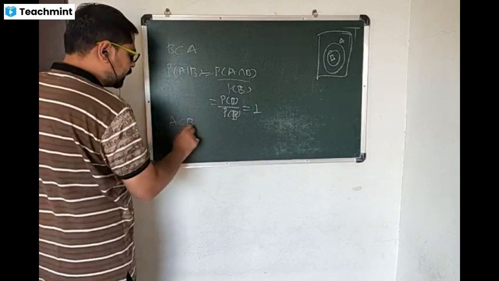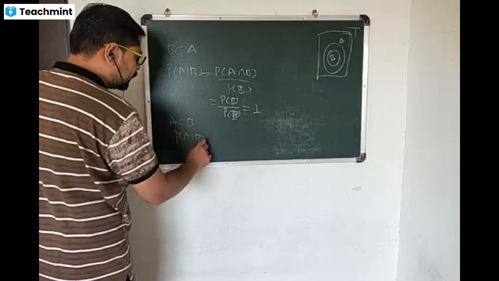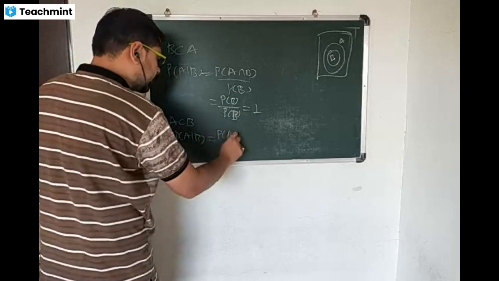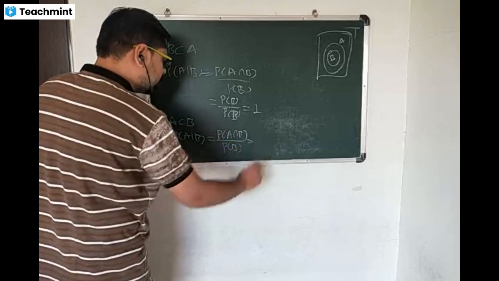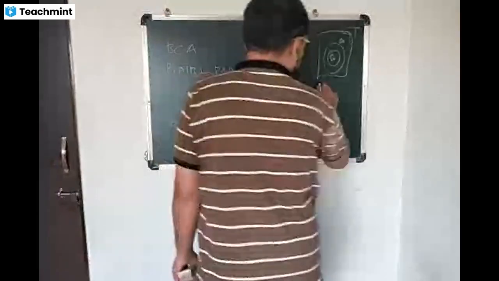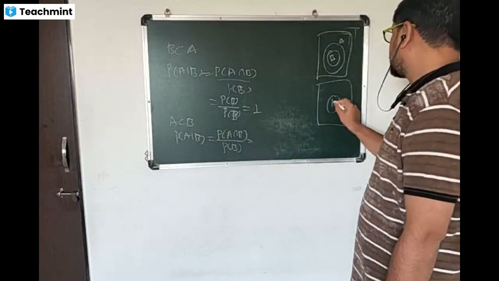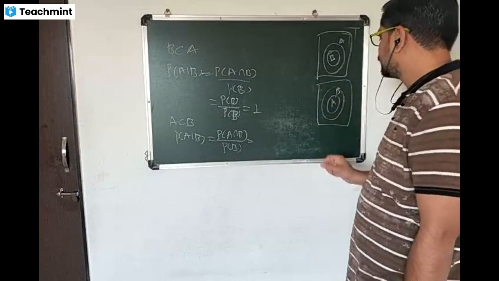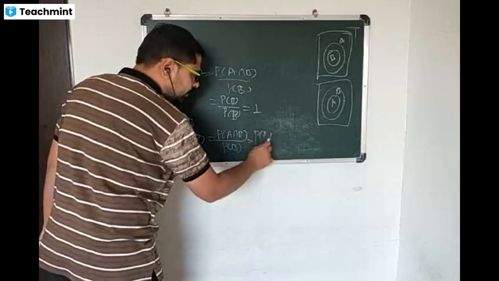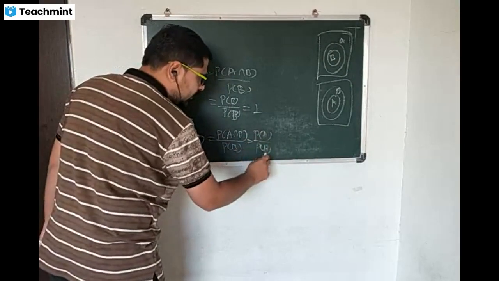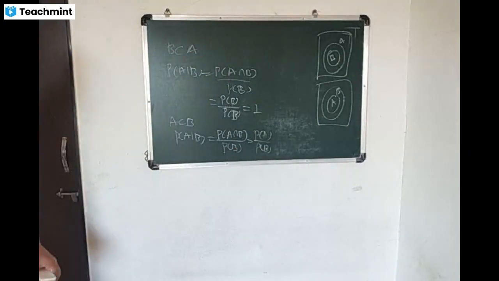If A is a subset of B, then probability of A given B is equal to probability of A intersection B divided by probability of B. Here in this case A is contained in B. So here A intersection B is A, so probability of A divided by probability of B, and this is the probability of A given B in that case.